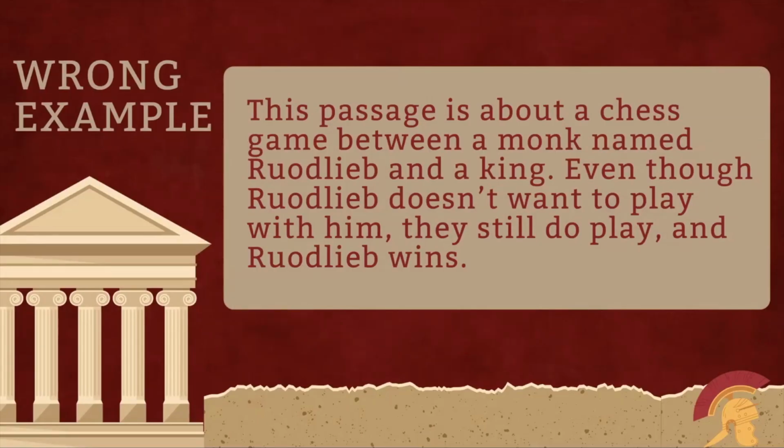First, in its summary sentence, it says it's about a chess game between the two of them, when really it's more about the dialogue surrounding their chess game, and not much is said in the entirety of the text about the game itself. Additionally, this answer doesn't explain the chronology of this story. It gives information that Rudelieb doesn't want to play with him, which is true and happens at the beginning of the story, and it also says that they do play and that Rudelieb wins, which happens at the end. This answer doesn't explain what happens in the middle of the story, nor does it give clear chronological terms that show the transition of what happens at the beginning, middle, and end.